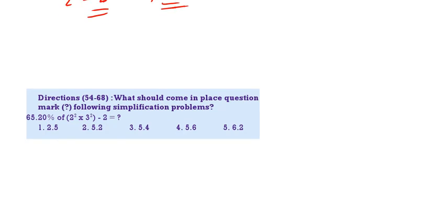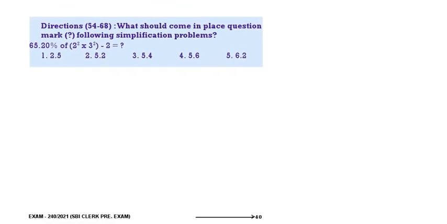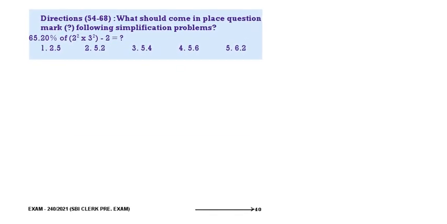Next question, 55. 20% of, that means 1 by 5 of 2 square into 3 square, that is 36. That will give 7.2. 7.2 minus 2 is 5.2. 2 is the correct answer.